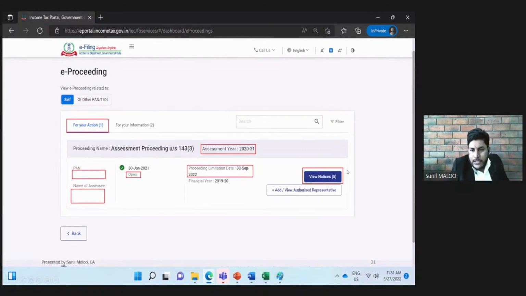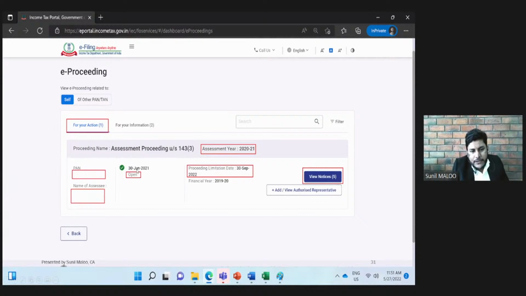So here we will take one practical case study. The proceeding name is assessment proceeding under 143(3). This means a case has been selected for scrutiny, in our normal language. The assessment year is 2021. Here the PAN and the name of the assessee are given.